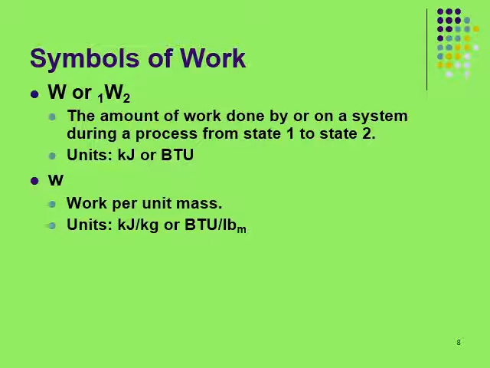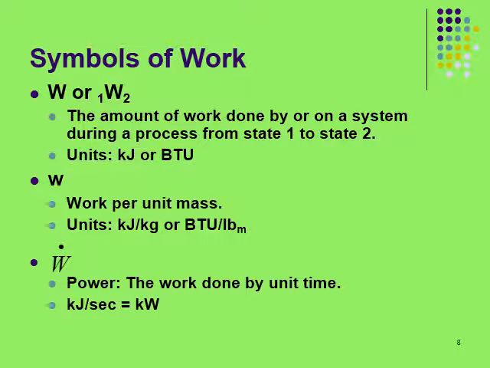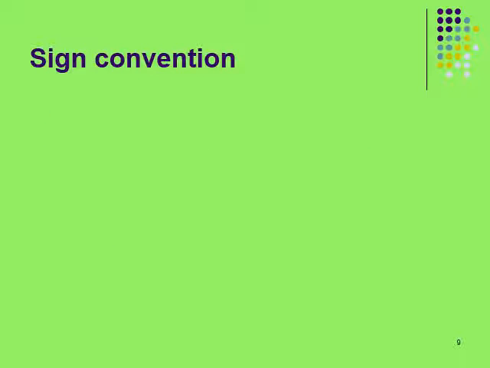This is the amount of work done by or on a system during a process from state 1 to state 2. Its unit is kilojoule or British thermal unit. Small w is the work per unit mass, with units kilojoule per kg or BTU per lbm. W dot is power, the work done per unit time, and its unit is kilojoule per second, also called kilowatt.